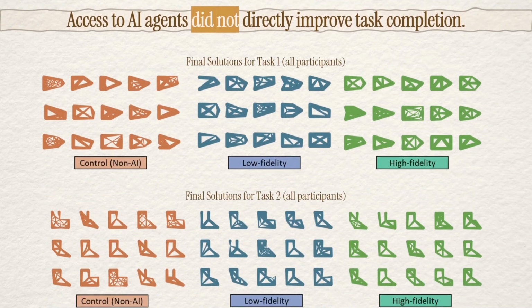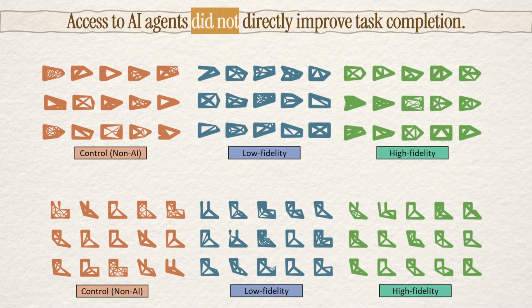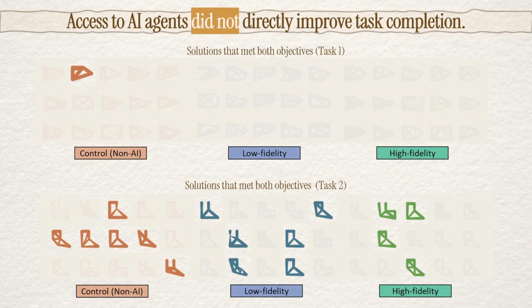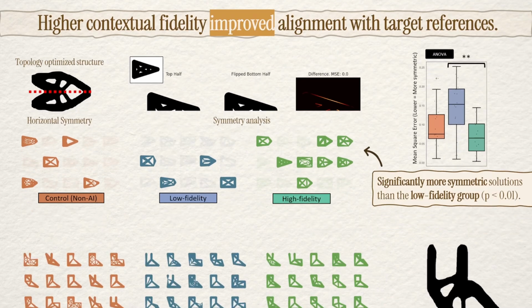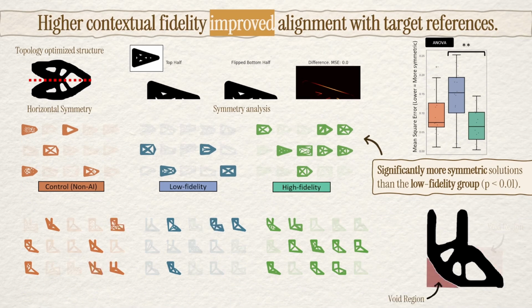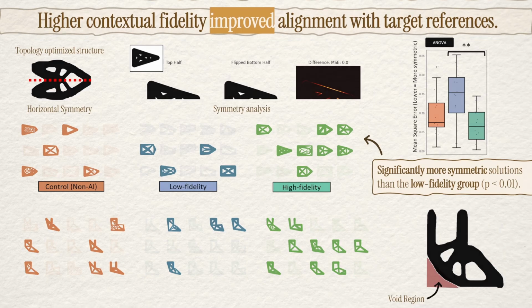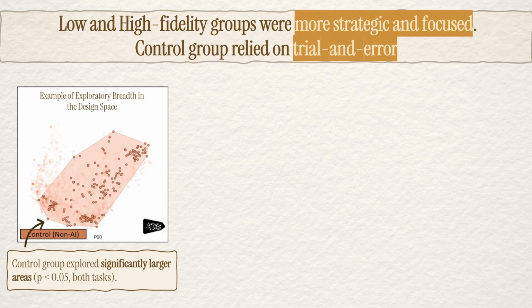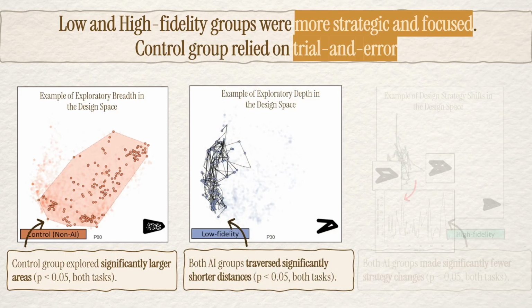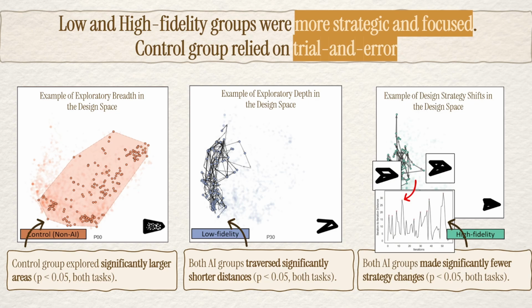Looking at the results, access to the agents did not significantly change task success rates, but it did change how people designed. The high-fidelity group produced solutions closer to the target references, even without ever seeing them, suggesting that the agent subtly guided better design decisions. Looking at process data, such as the design space exploration patterns, also showed some clear differences. The control group relied on a trial and error based method of exploration, while AI-supported groups explored more strategically and made deliberate, reasoned changes.